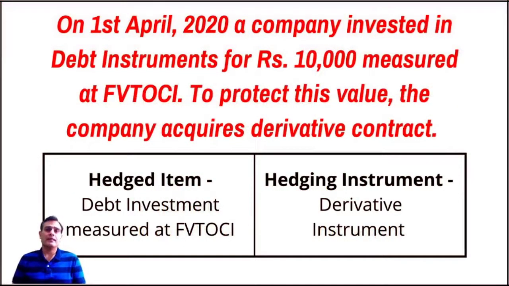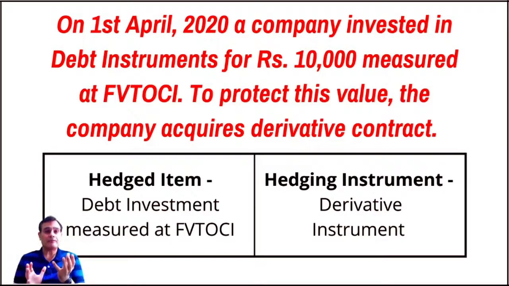Imagine, let's say on 1st April 2020, a company invested in a debt instrument for 10,000 rupees measured at fair value through other comprehensive income. Now, we know that this OCI is supposed to be with recycling because it's a debt investment. Now, to protect this value, the company acquires a derivative contract. Now, there are two things in this particular example.